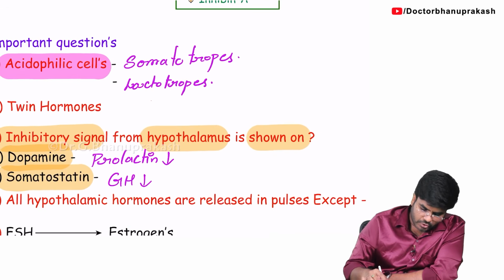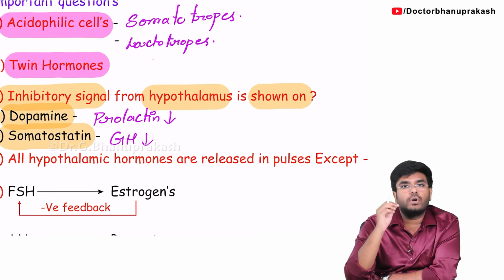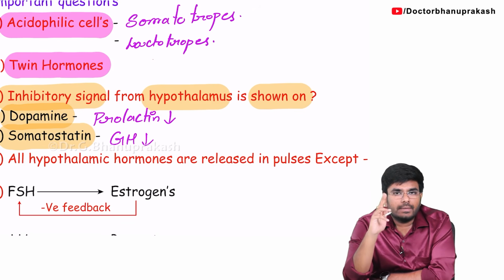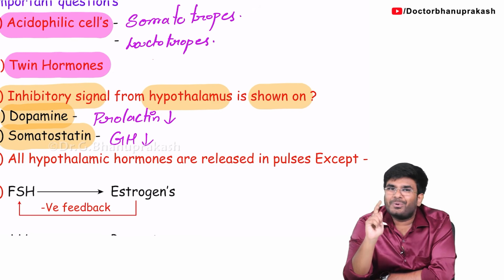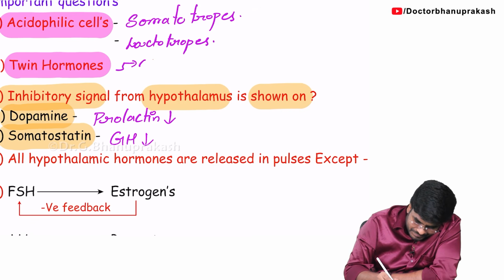So these are acidophilic cells. And what are the examples of twin hormones? Twins means what? Same structure. Okay, same mother, same structure. So there are 2 hormones whose structures are almost the same, whose mother is also the same. Who are they? It's growth hormone and prolactin.